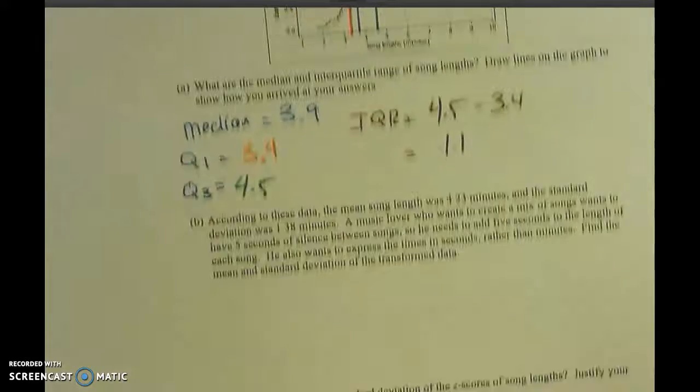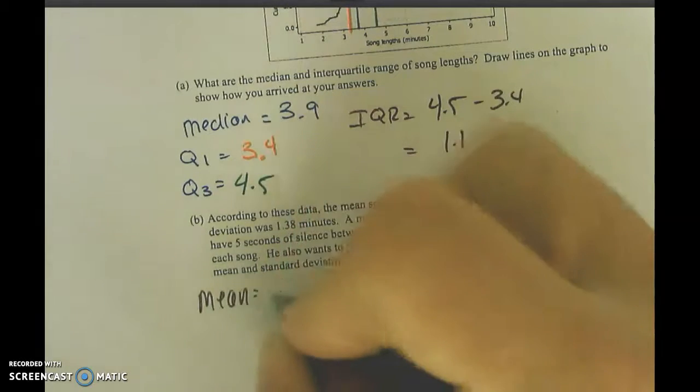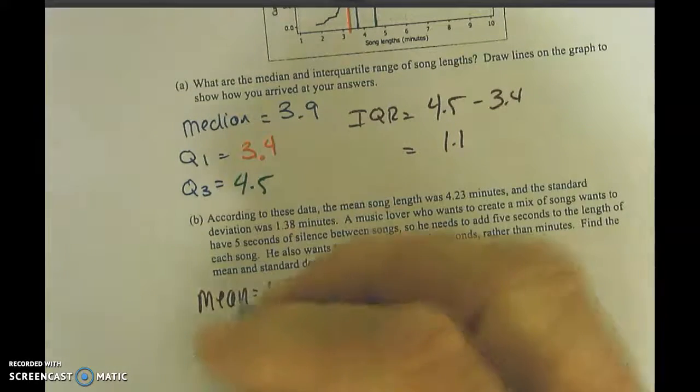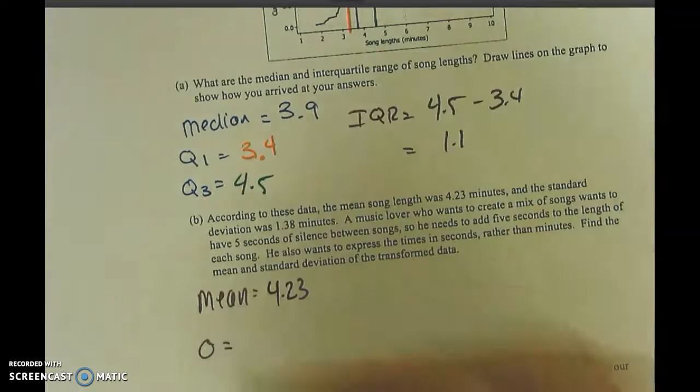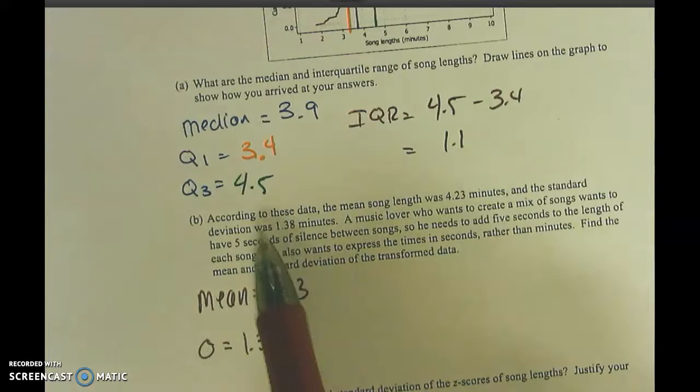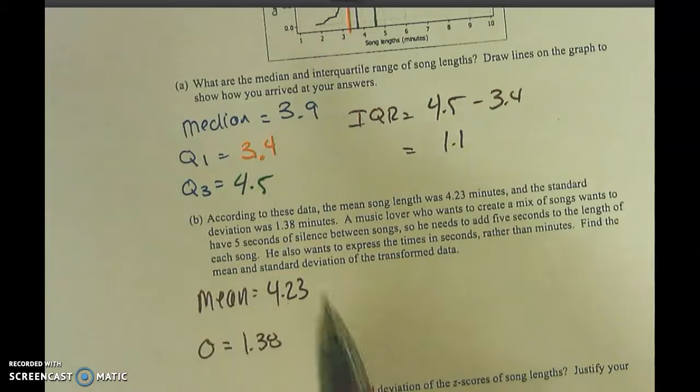Okay, part B says that the mean is 4.23 and my standard deviation was 1.38. All right, so basically we're asked to convert this into seconds, and then we have to consider this 5 seconds of silence, which I don't know why you'd want to do that.